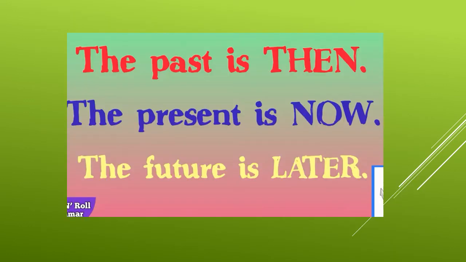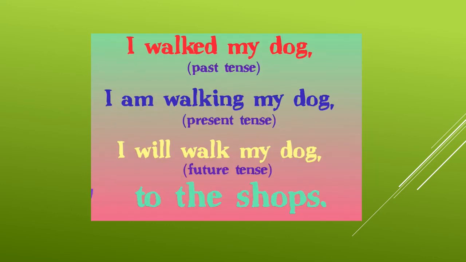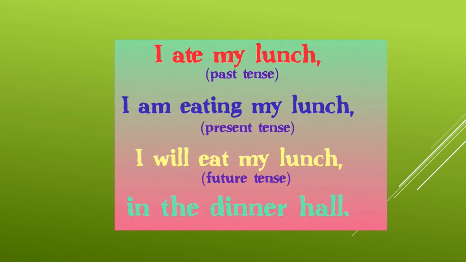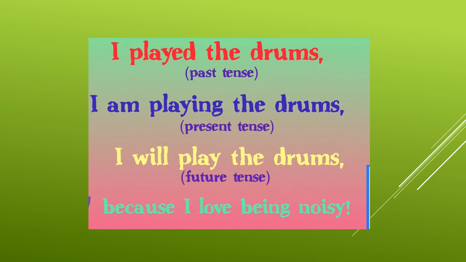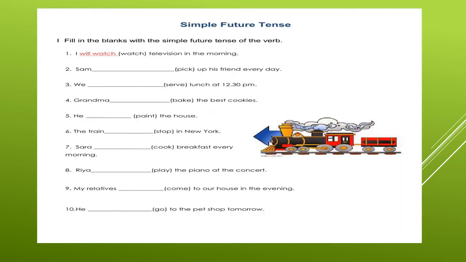So recap: the past is then, the present is now, the future is later. I walked my dog, I'm walking my dog, I will walk my dog to the shops. I ate my lunch, I'm eating my lunch, I will eat my lunch in the dinner hall. I played the drums, I'm playing the drums, I will play the drums because I love being noisy. These are simple sentences.